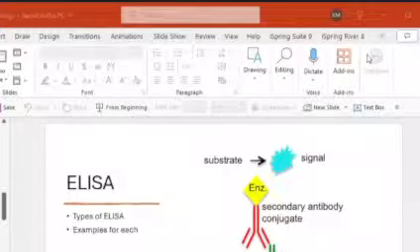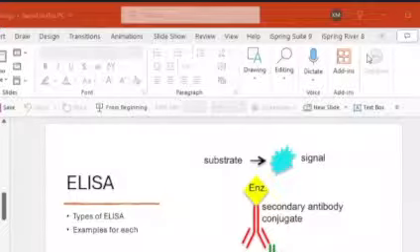So this is the complement. I think you have already seen this slide. So we have seen the activators. Now, as I said, the next question is about the C3 convertase. So you have to remember that all these steps, it's a cascade. So the preceding steps will act as a catalyst for the subsequent steps.